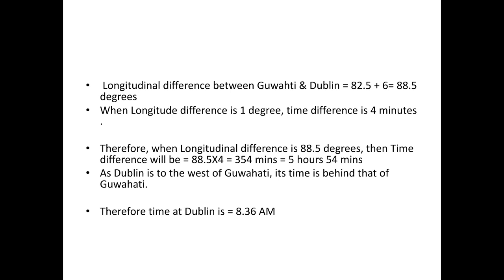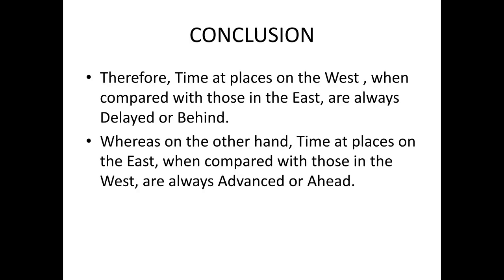People are having breakfast and getting ready for their jobs and going to the offices and all, when people in India, in Guwahati, in the eastern part of India, are having their lunch, okay, lunch at 2:30 p.m. in the afternoon. Therefore, with this example, I'd like to conclude by stating that time at places on the west, when compared to those in the east, are always delayed or behind. Whereas time at places on the east, when compared with those in the west, are always advanced or ahead.